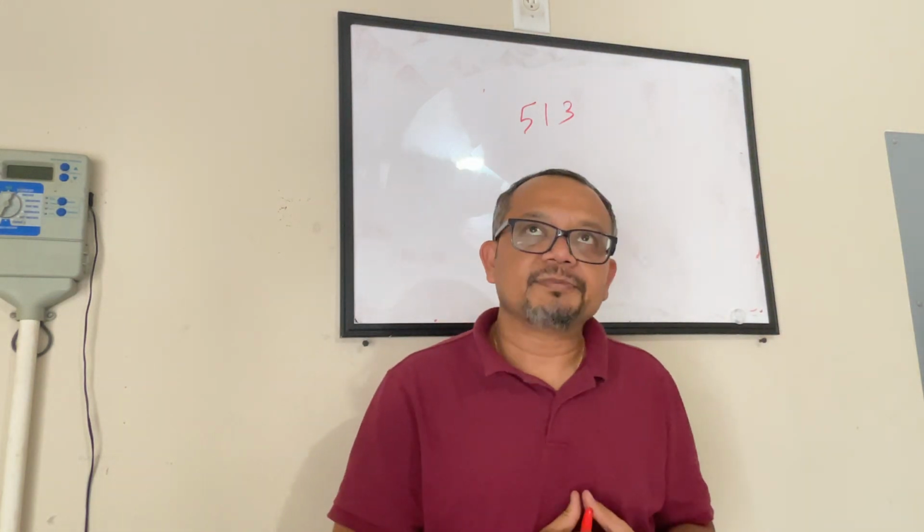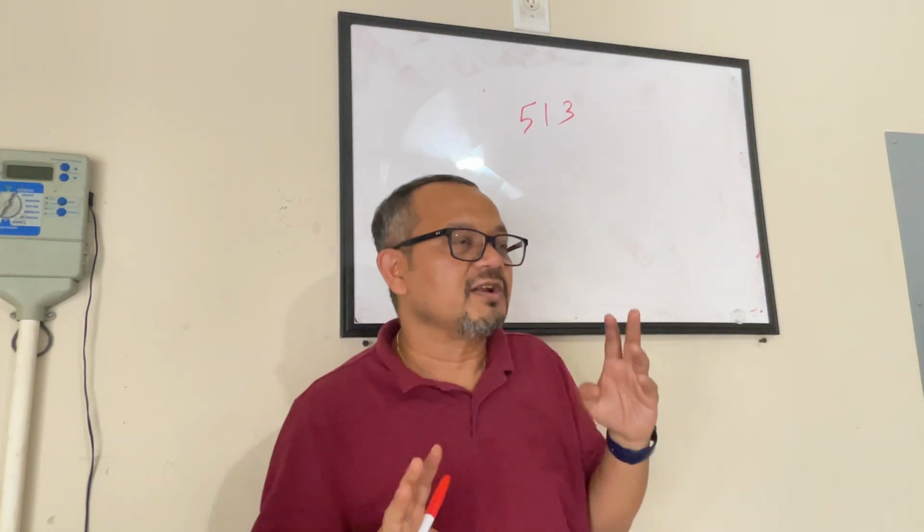Then we learned simplification of fractions, and then we learned some of the basic tricks for finding out divisibility by 2, by 5, by 3, by 9, okay? So these are the things that we learned.